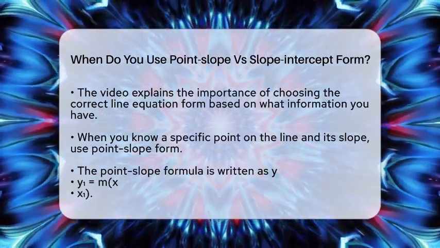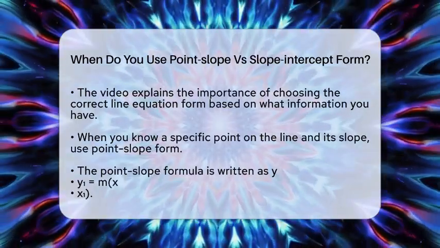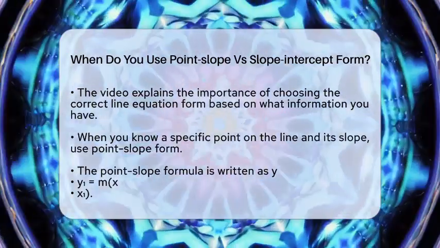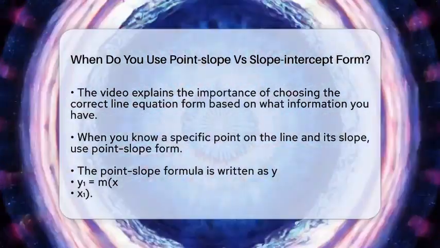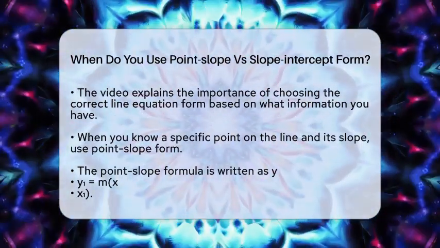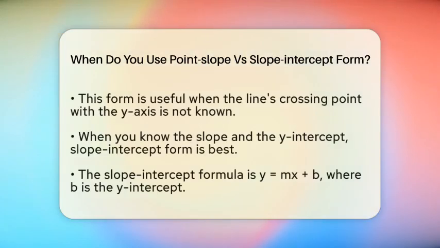When you have the slope of a line and a specific point on that line, you should use point slope form. This form is especially useful when you know a point that the line passes through, but not necessarily where it crosses the y-axis. The formula looks like this: y minus y1 equals m times x minus x1. Here, y1 and x1 are the coordinates of the point you know, and m is the slope. This form makes it easy to write the equation quickly without needing to find where the line hits the y-axis first.